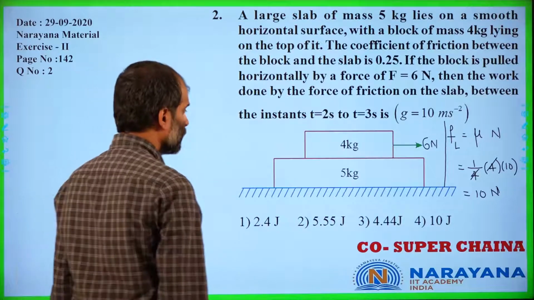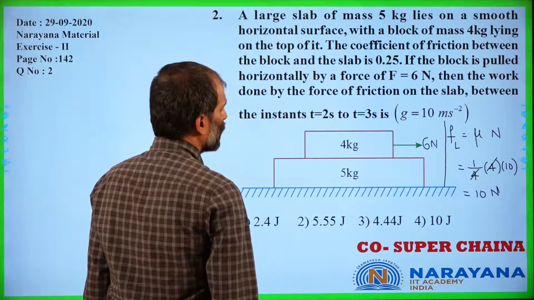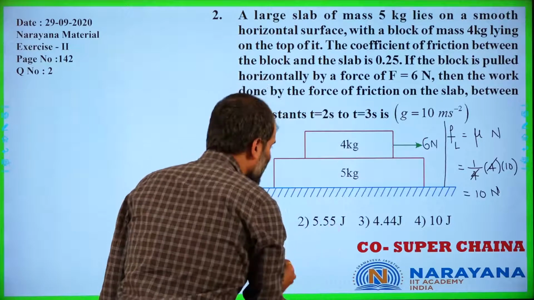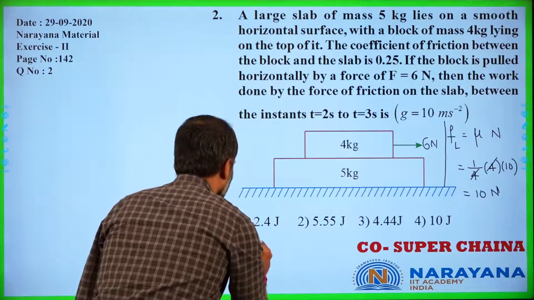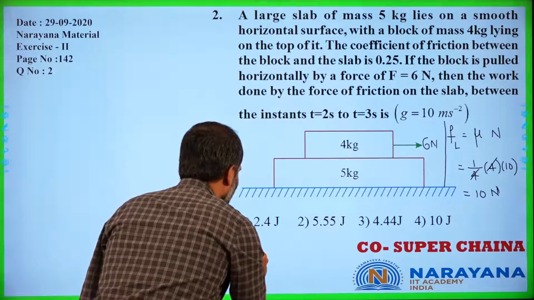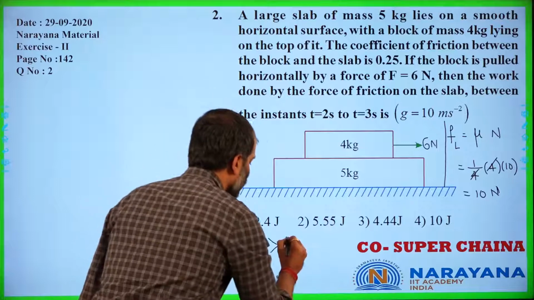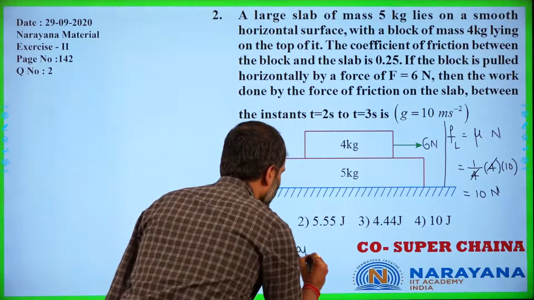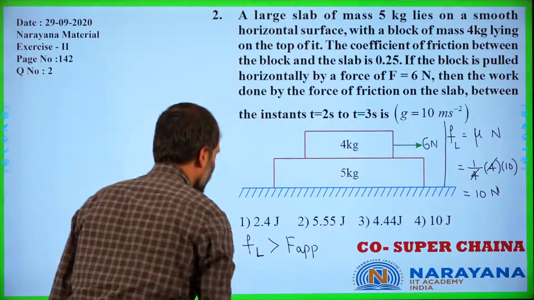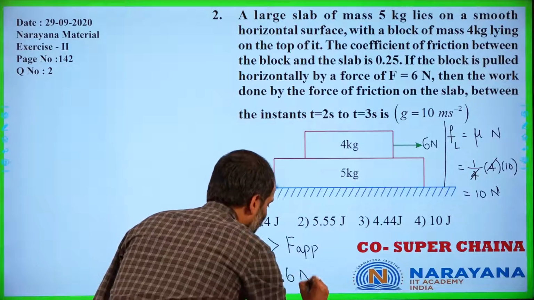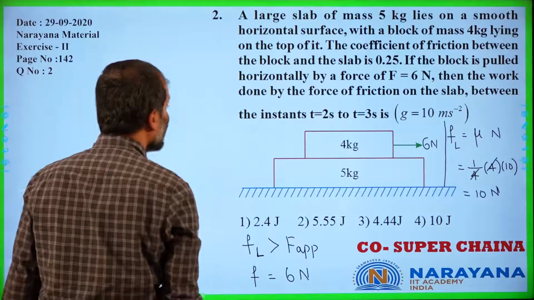Now, since the maximum frictional force, the limiting friction, is greater than the applied force, the frictional force is equal to 6 Newton, as the static frictional force is a self-adjusting force.